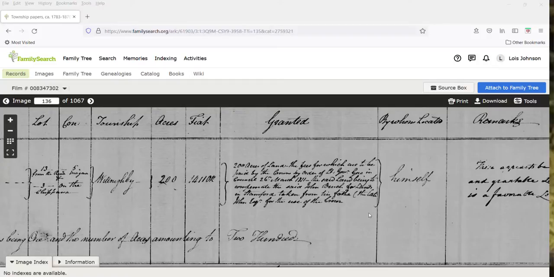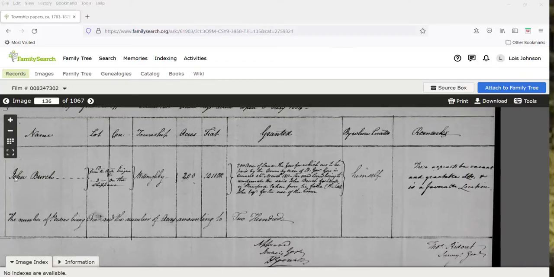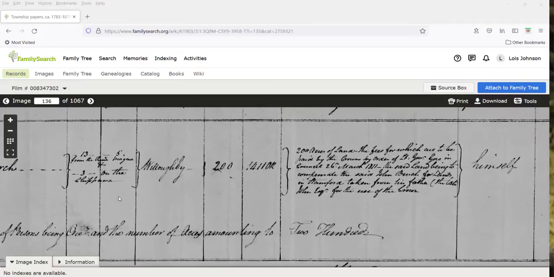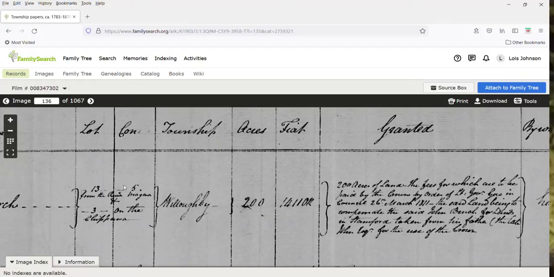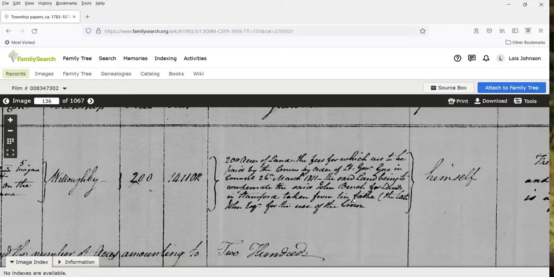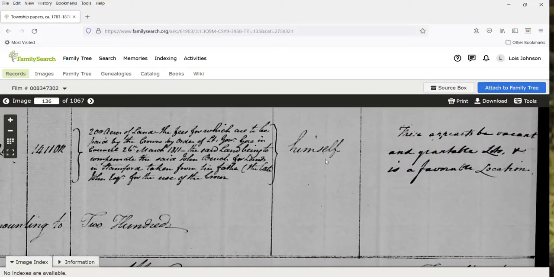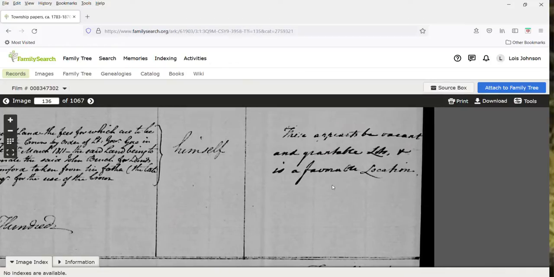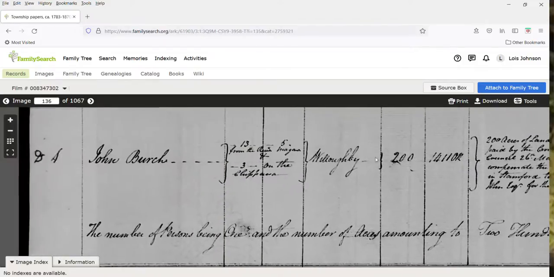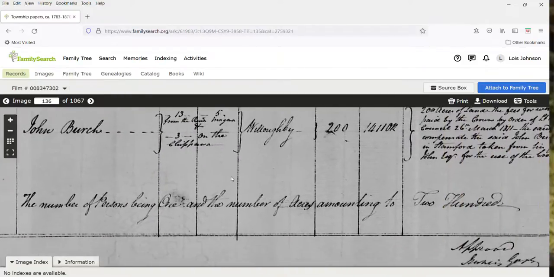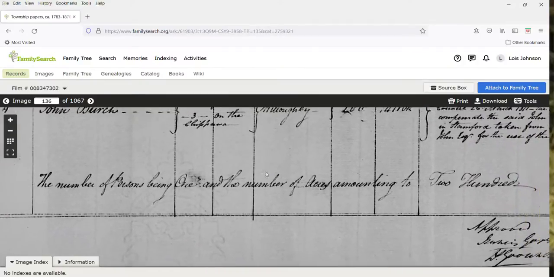And I'm just looking at this document here. It's John Birch, and we are looking at concession 5, lot 13, Township of Willoughby, 200 acres, and it gives you a little bit of information about the land there. This appears to be vacant and grantable lots and is a favorable location. So sometimes people, when they saw some vacant land, they would actually apply to get the land. So this may be under the land petitions. I actually haven't looked, but this is the type of things that you might find in the township papers.